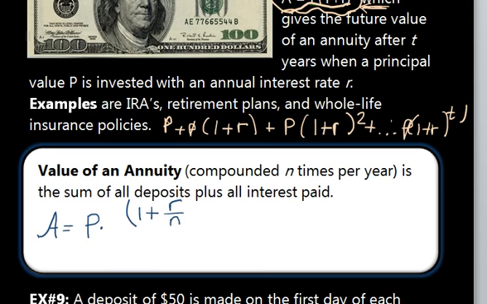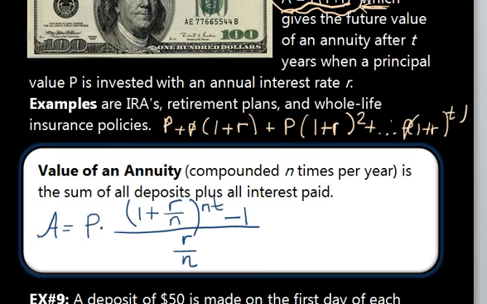So we have the compounded interest here, whether it be compounded 12 times a year or just once a year, to the n times t minus 1. And all this is over r divided by n.